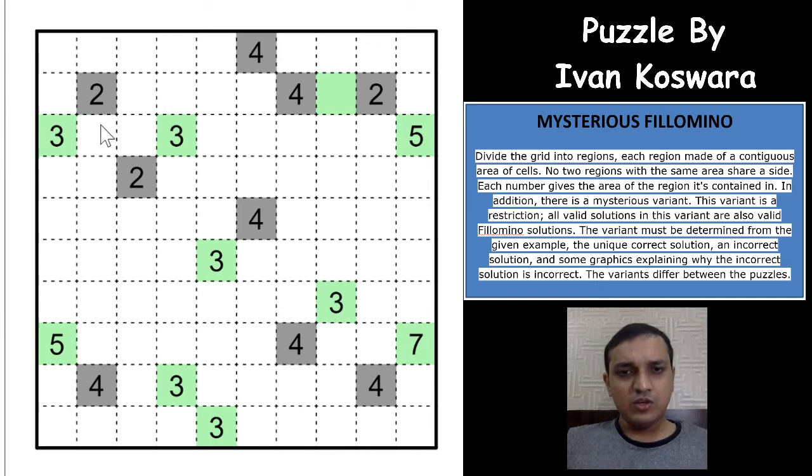Let us see. So can this be a 2? Which means that this would have to be odd, this would have to be odd, all of these would have to be odd, right? So let us not go too much ahead. These two cells and these two cells would have to be odd. And we know that odd regions of different numbers cannot touch each other orthogonally, which means that this would have to be 3. And of course, a single cell region can never be an even number, right?